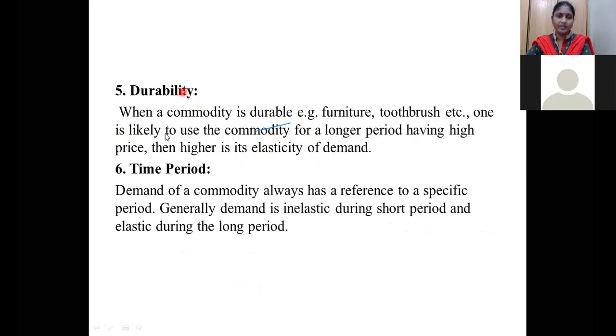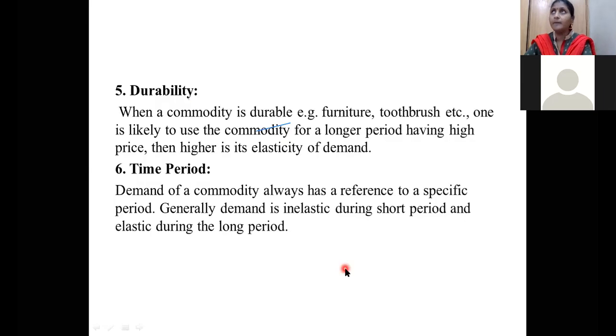That is the durability. Next, it is also related to the time period. The demand for a commodity always has a preference to a specific time period. Generally, demand is inelastic during a shorter period. If you take a shorter period of time, the demand will be inelastic. That means the quantity demanded is not going to be affected. We call that inelastic. Suppose you take a longer time, more months or greater than 1 year, then it has the property called elastic.